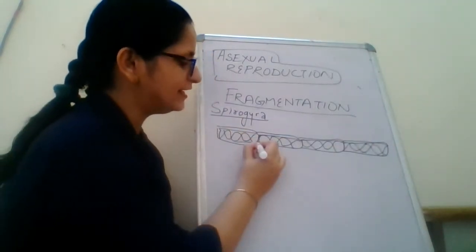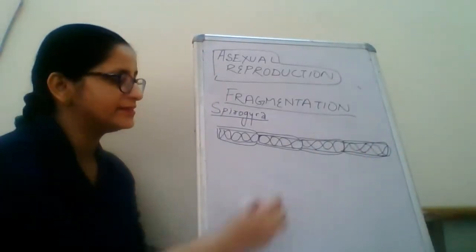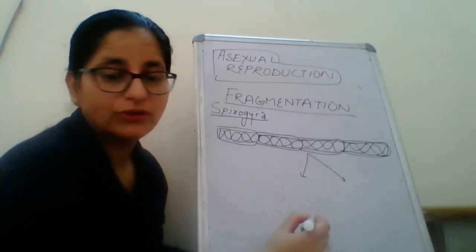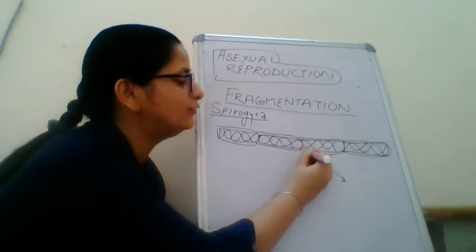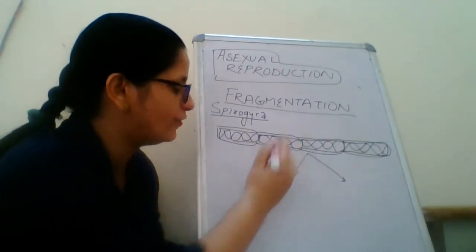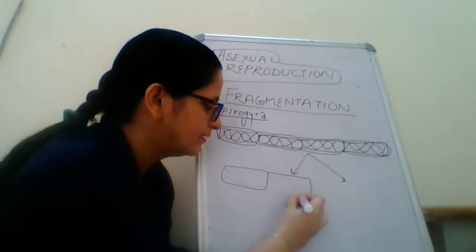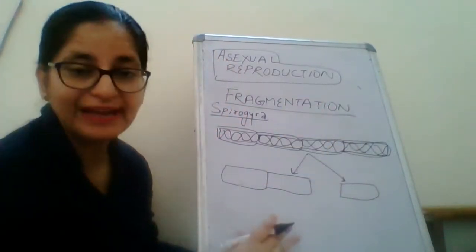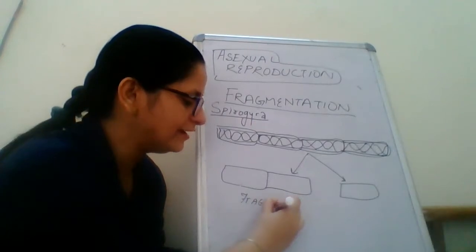Now, it is present in an aquatic environment, so it is generally present in water. What happens? Water current, movement of water, etc., may result in breaking it into two parts, that is, two fragments. Suppose it breaks from here, so it will break into one part, and then it is broken into another part here. Fragments are there. So these are the fragments.